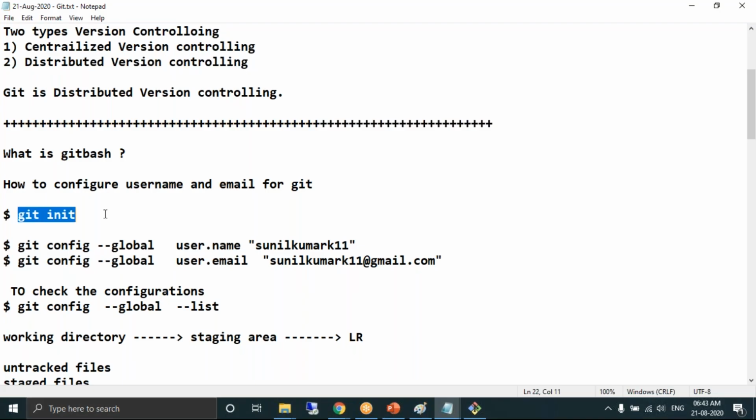Git init we already have executed. Now he needs to do configurations. git config --global user.name, mention any username. git config --global user.email, configure your email. Both these configurations should be done. Okay, so I do it.